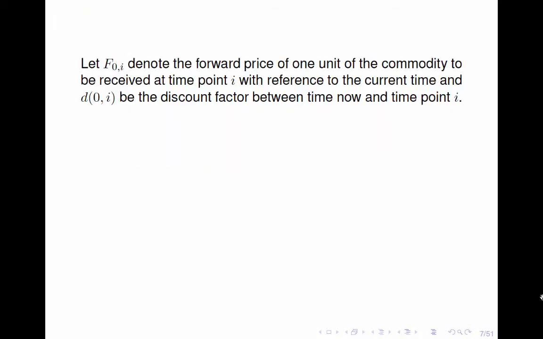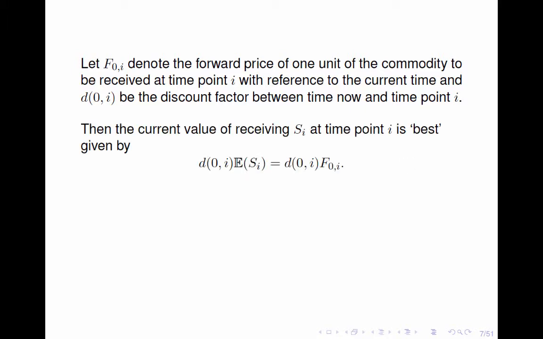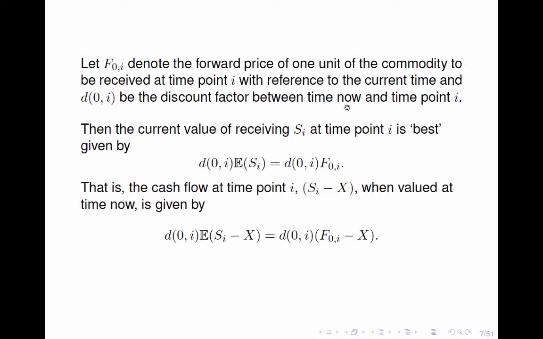Let F_0i denote the forward price of 1 unit of the commodity to be received at time point i, with reference to the current time 0, and D_0i be the discount factor between time now and time point i. Then the current value of receiving S_i at time point i, that is, the discounted expectation of S_i, is best given by the discounted F_0i. Therefore, the cash flow at time point i, valued at time now, that is, the discounted expectation of S_i minus X, is given by the discounted (F_0i minus X).